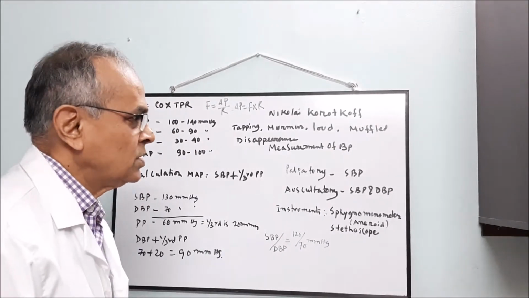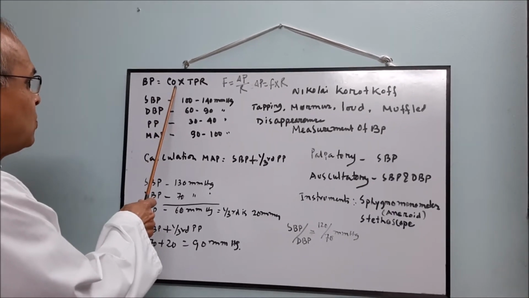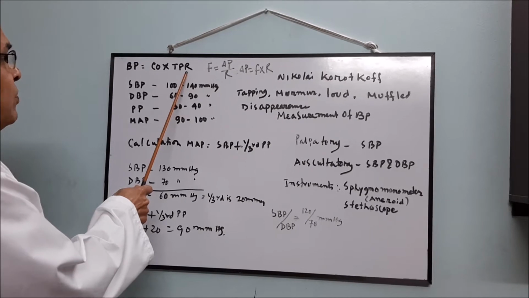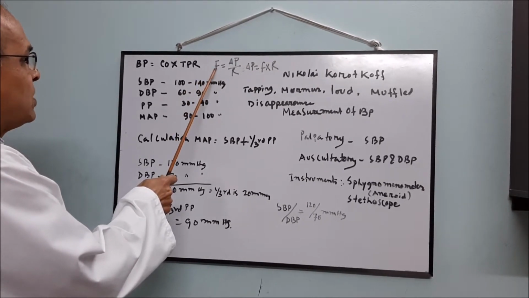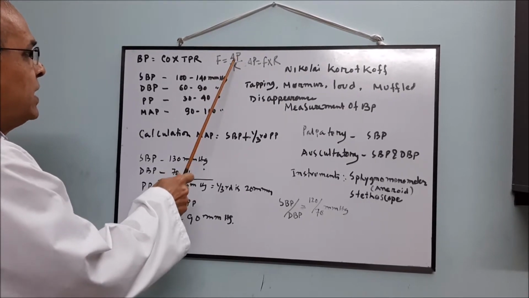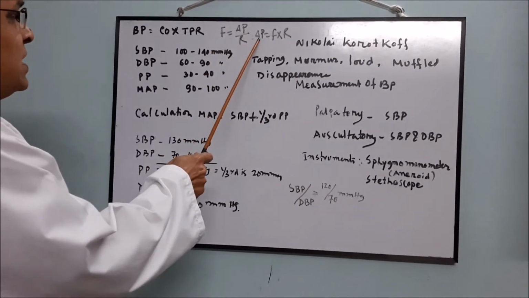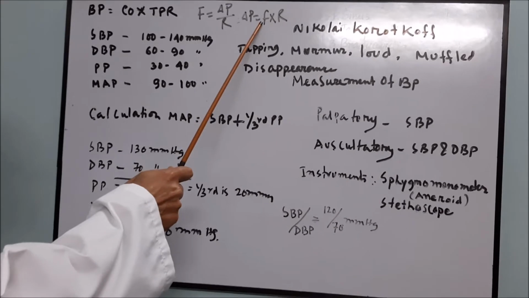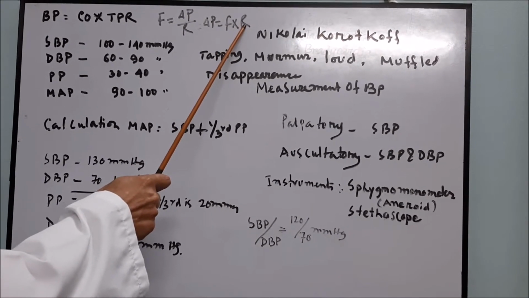Now you see, blood pressure is the product of cardiac output times the total peripheral resistance. Before, I have given a lecture that flow is directly proportional to delta P and inversely proportional to resistance. If you convert this, delta P is the pressure, and flow is the cardiac output, times the resistance.